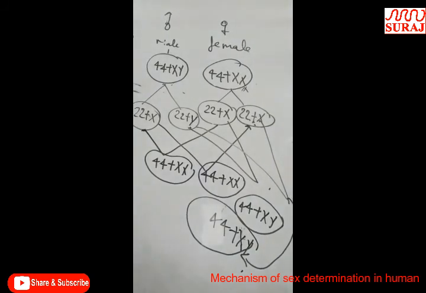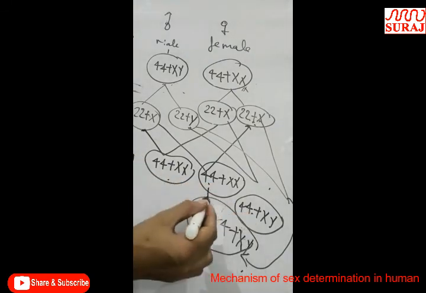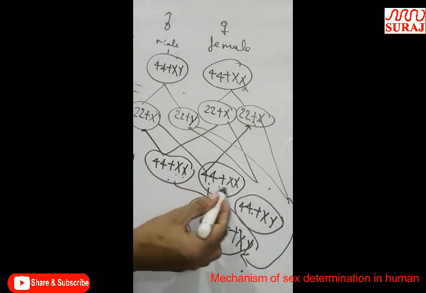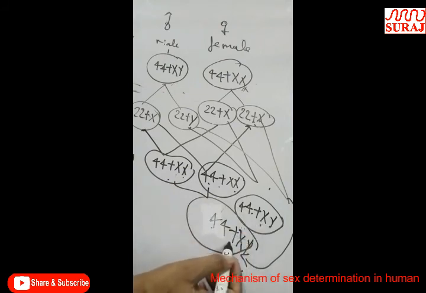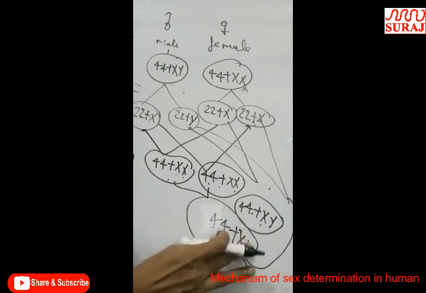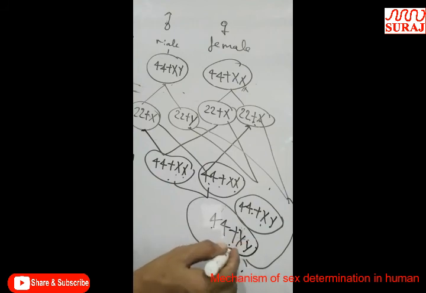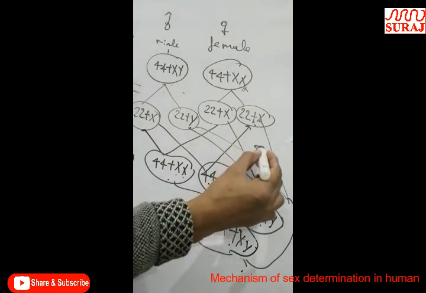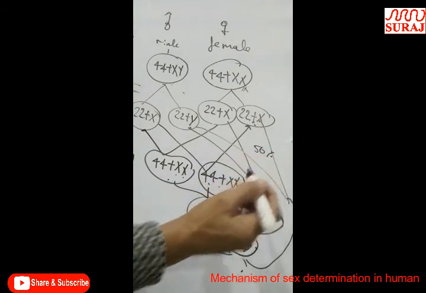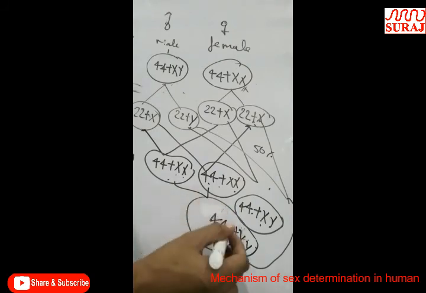In this way, you can say in the F1 generation, 4 types of combinations are formed. 2 are having XX chromosomes and 2 having X and Y chromosomes. So you can say 50% of the progeny are male and 50% are female.